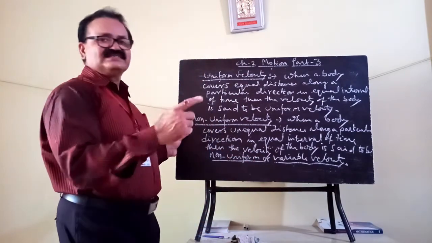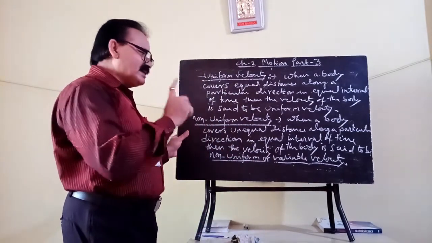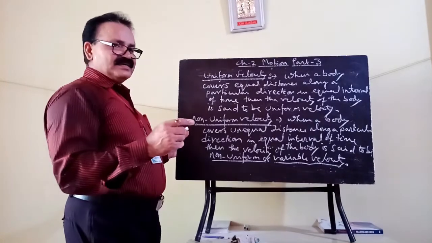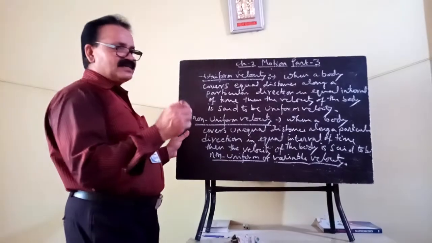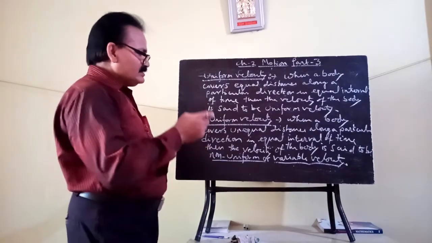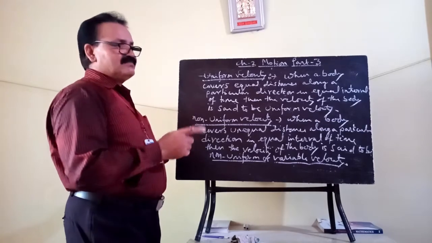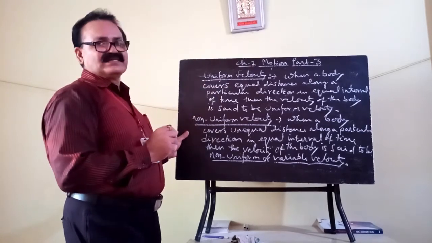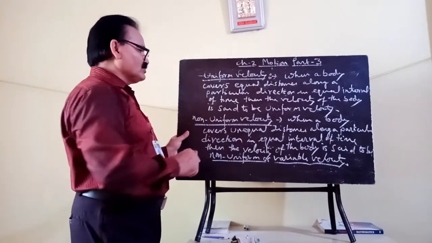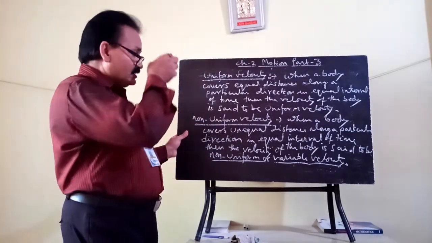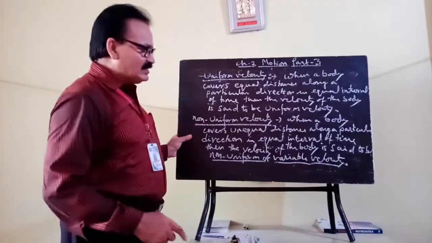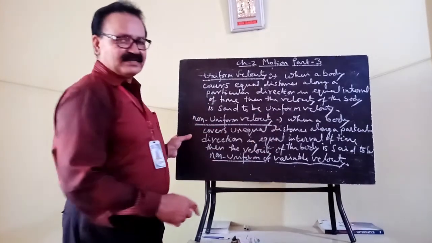So this is one situation. There may be another situation: the body may be moving with the same speed, of the same magnitude, but the direction frequently changes. Then also the body is said to undergo non-uniform velocity or variable velocity. So here the situation is unequal distance in equal interval of time along a particular direction.